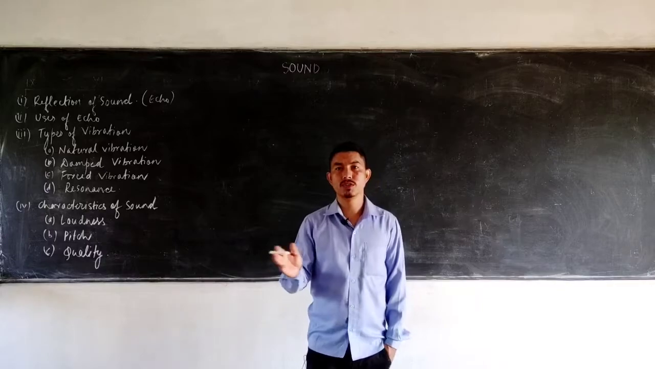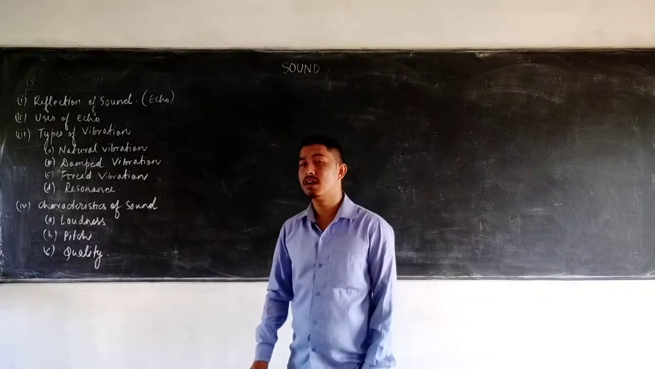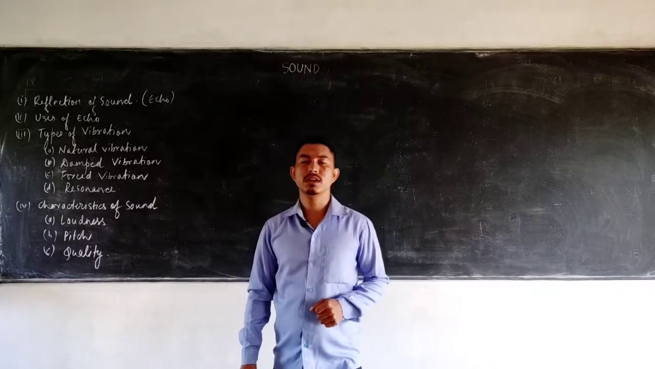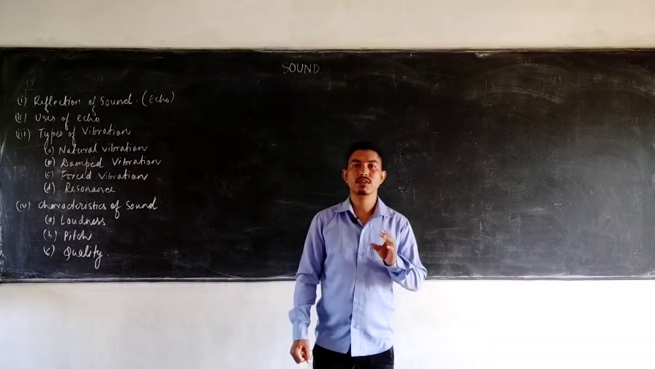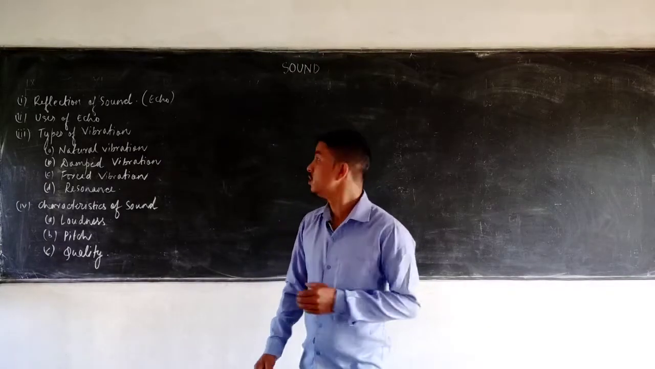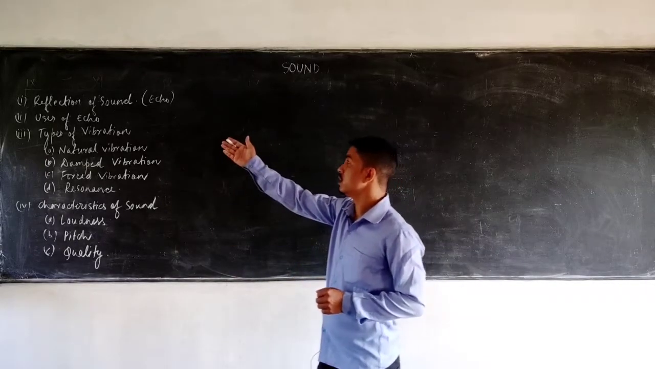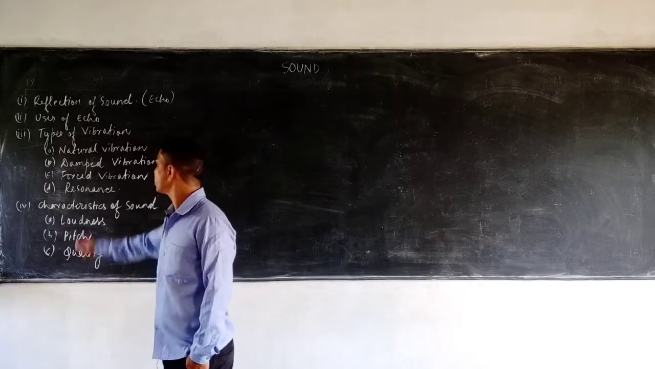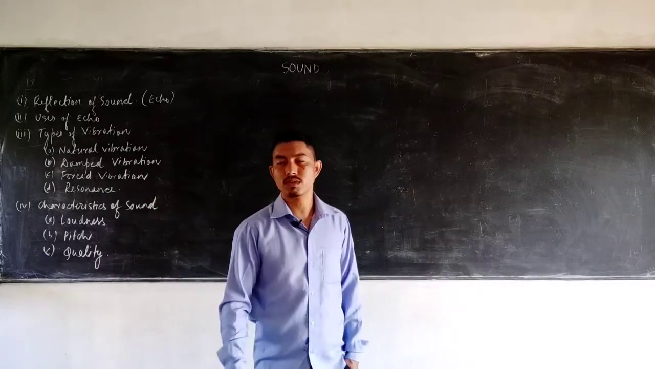of a body. What is vibration now? The rapid to and fro motion of a particle or any object is known as a vibration, which you have already learned in class 9 as well. So now in the reduced syllabus, you have very little to study in this chapter. So these are the points that we'll consider in this chapter. We'll learn the reflection of sound, which is known as an echo, uses of echo, the 4 kinds of vibrations, and the characteristics of sound.